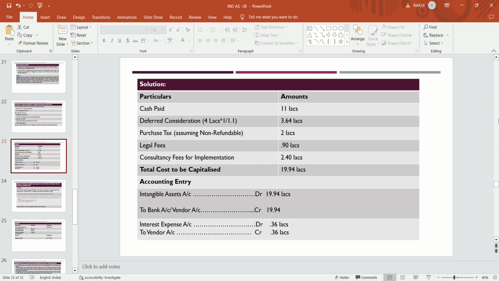And the differential amount, that is due to deferment: the 4 lakhs is paid after 1 year, and the present value of that is 3.64. So the differential amount is treated as interest expense account, debit 0.36 lakhs, to vendor.